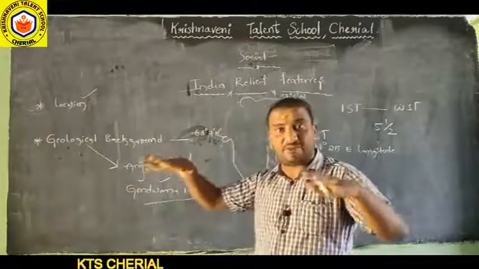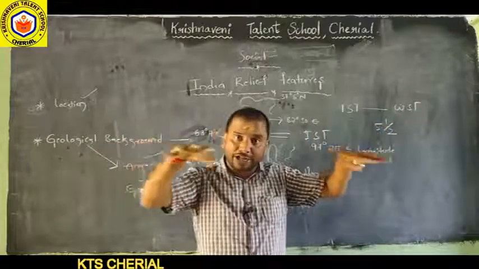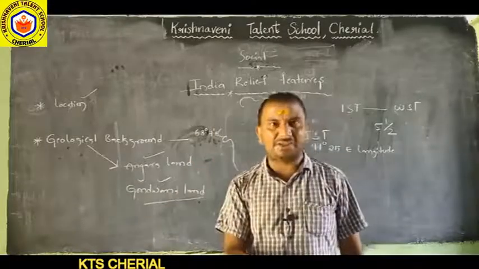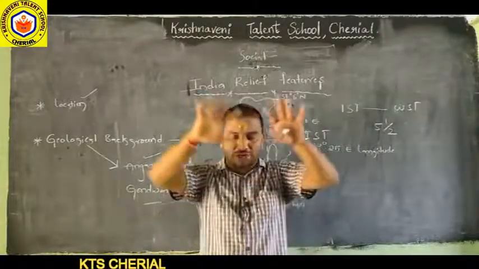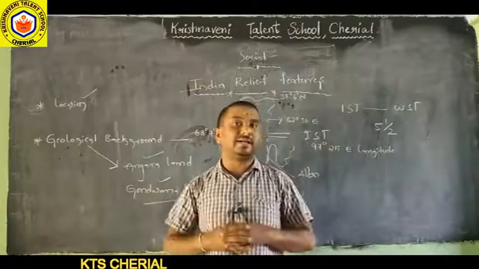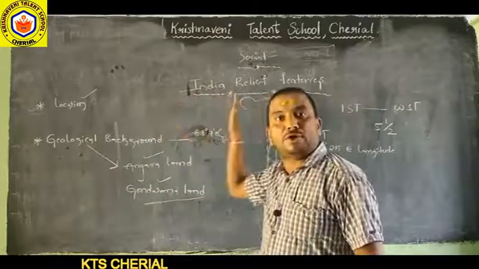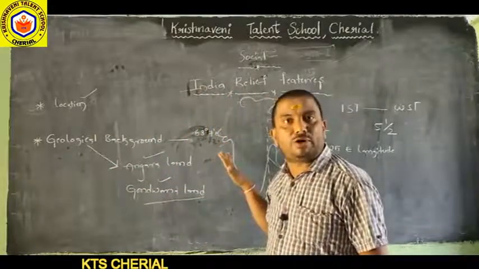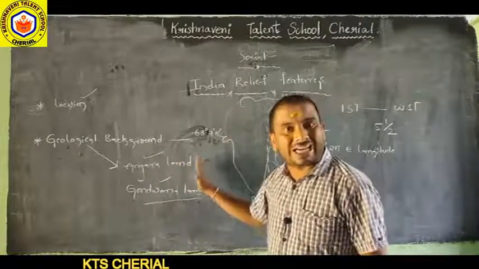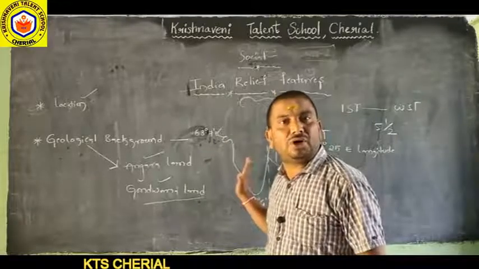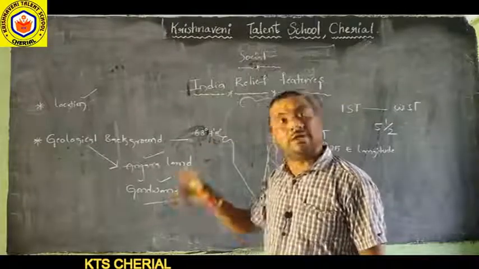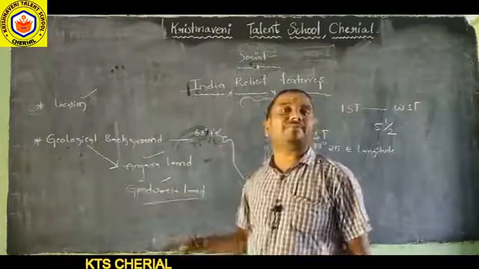Which landforms are located on planet Earth? Deserts, mountains, plateaus, plains, coastal plains. How these landforms are formed, we already discussed in the 9th class. These total landforms are formed by different geological processes: weathering, erosion, transportation, deposition. With these processes, different landforms are formed.